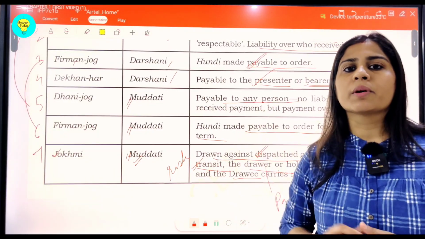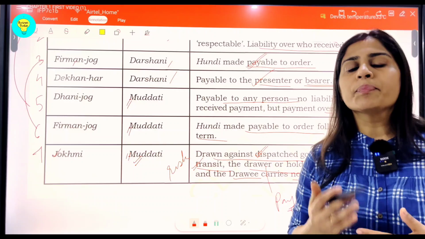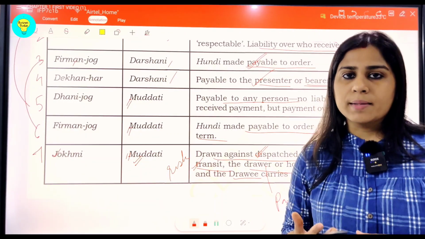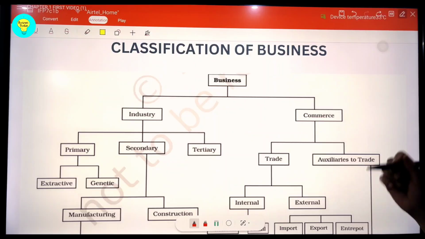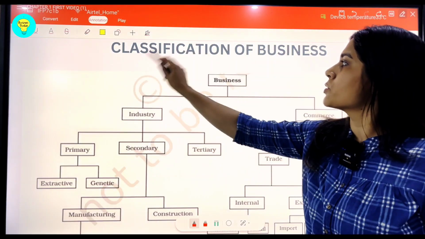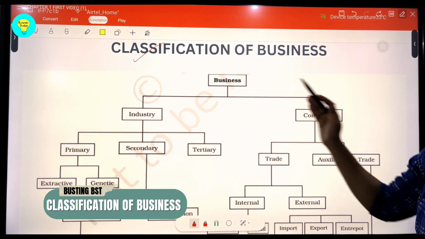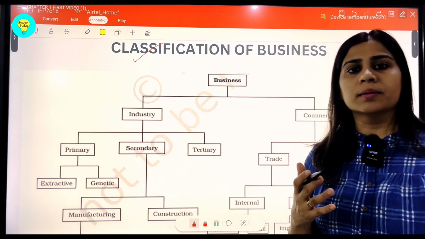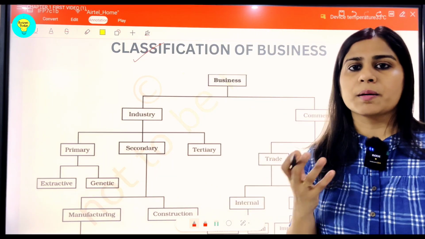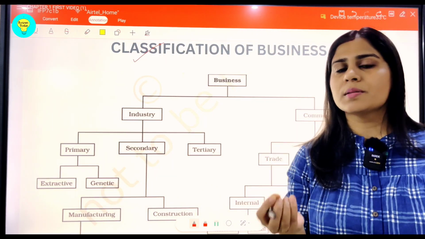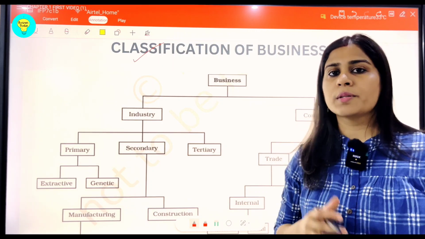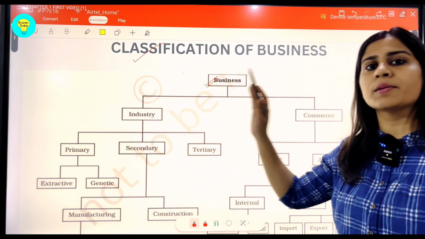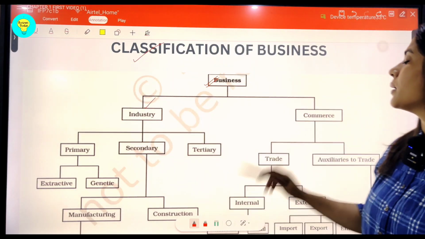So this is all about the concept of hundi that was used as an instrument, and we can relate in today's world with bill of exchange for exchange of goods and services between buyer and a seller. The next important segment is classification of business, students, where business has been classified as industry and commerce. Sometimes we think that being commerce students, it's the bigger term as compared to business, and we think generally that businesses might be a part of commerce, but no, it's vice versa. Business is a more wider term. It comprises of two kinds of activities. One is industry and the other is commerce.